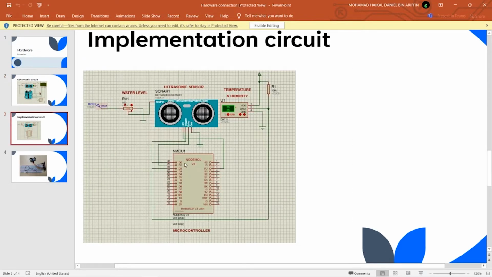So the connection is the same with the microcontroller, the NodeMCU with the ultrasonic sensor and our temperature and humidity sensor. The operation is also the same.